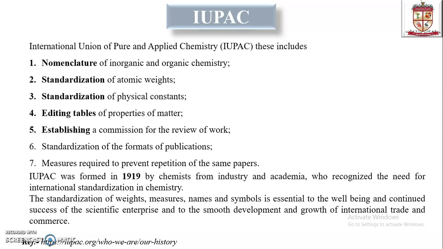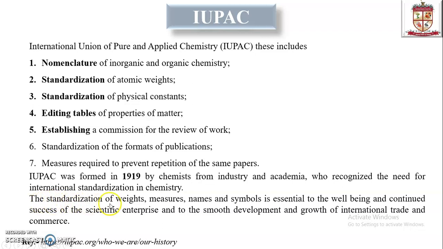IUPAC nomenclature is globally accepted. Each and every compound has two names. One is the common name and the second is the IUPAC nomenclature. It may happen that common names are different from continent to continent or country to country, but the IUPAC nomenclature is accepted universally, as it is and the same.